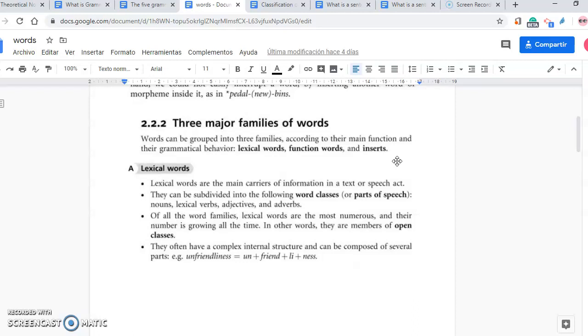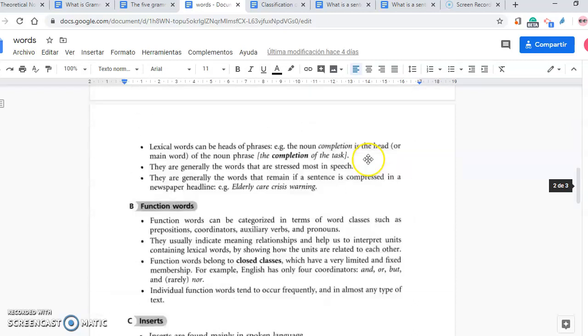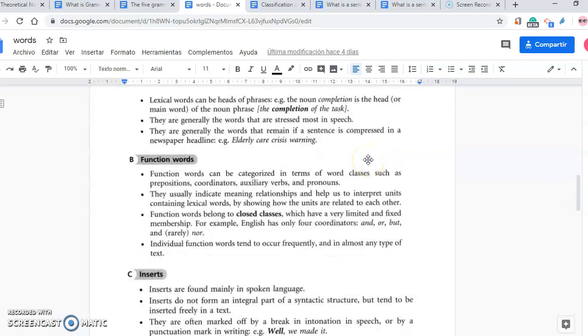If I tell you house, you can immediately imagine what a house is. You know what I am referring to. But if I say in, no. Why not? Because in is a function word. You're going to read the rest of the explanations on your own, but they are function words.